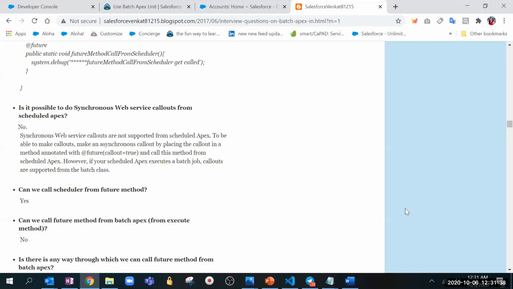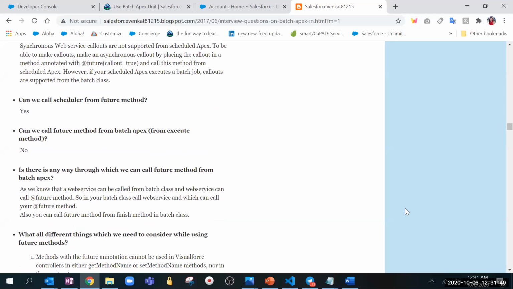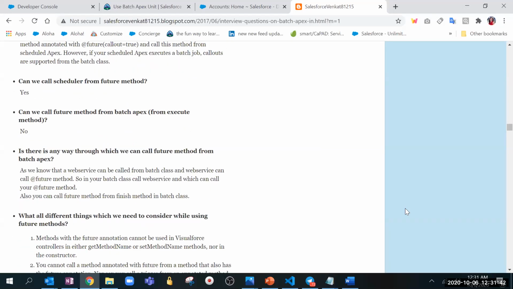Directly we cannot call, but I think we can use web services. Yeah, correct. As we know, a web service can be called from a batch class and a web service can call a future method. So in your batch class, we can call a web service in which we can call the future method. That is very interesting actually. Correct? Yeah, yesterday also we came across this, right?